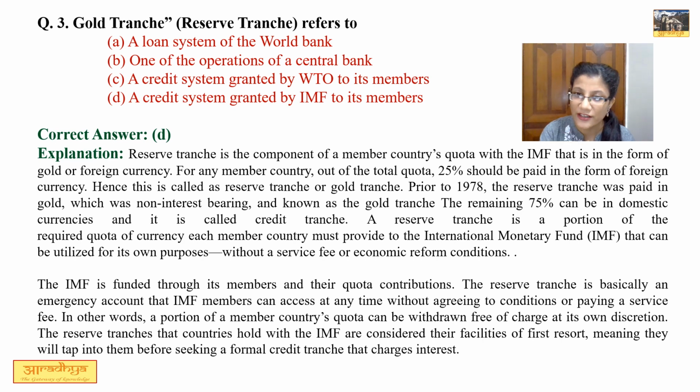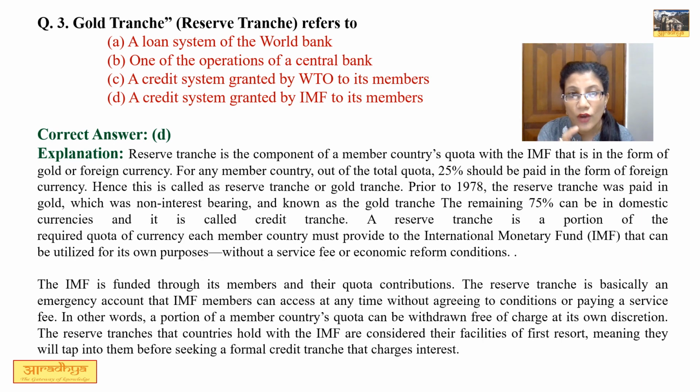1978 के पहले इस reserve tranche में gold के form में ये contribution होता था. That was the reason it was being called as gold tranche. Now 25% is being paid in form of foreign currency. Now this is called reserve tranche or gold tranche जो कि हर country IMF को देती है. Now this contribution which IMF takes, this is a kind of emergency account which IMF gives to the member country in case they need it. जब भी उनको कोई ज़रूरत होती है तो IMF से वो ये amount से कुछ ना कुछ withdraw कर सकते हैं.